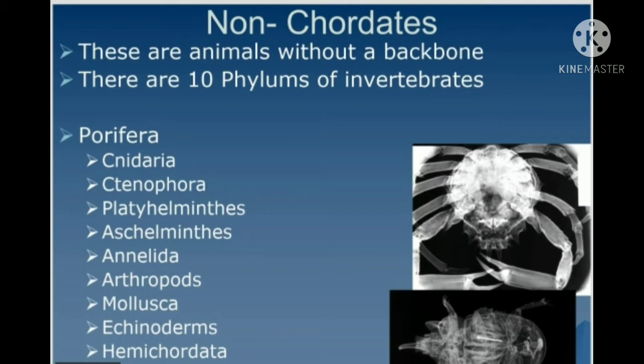There are basically 10 phylums of invertebrates. These non-chordates, or invertebrates, are majorly classified into 10 different phylums. What are the phylums? They start with Porifera and end with Hemichordata. The first one is Porifera, then Cnidaria, Ctenophora, Platyhelminthes, Aschelminthes, Annelida, Arthropoda, Mollusca, and Echinodermata, also known as echinoderms, and the last one is Hemichordata. So these are the 10 phylums of the non-chordates.